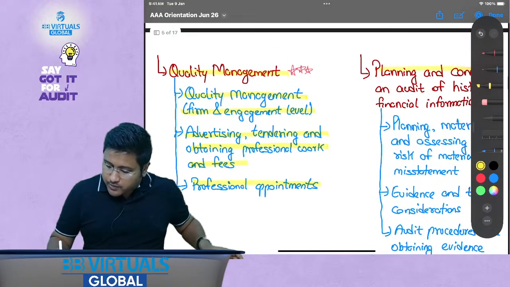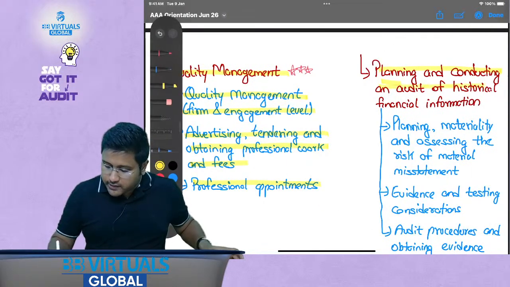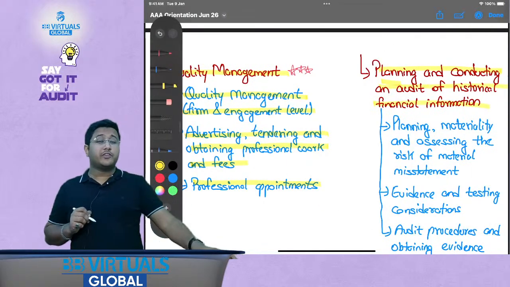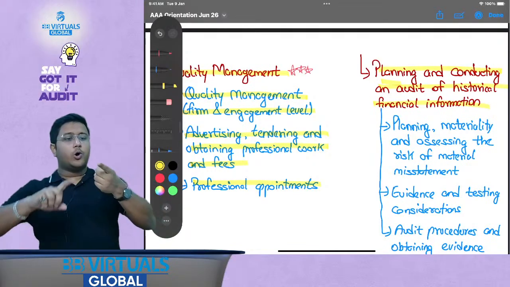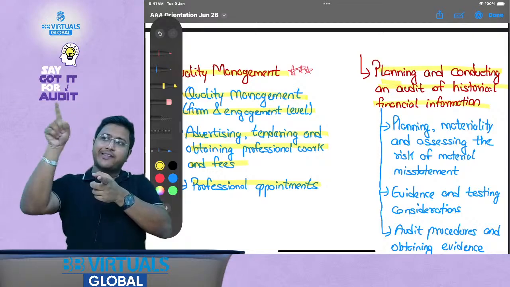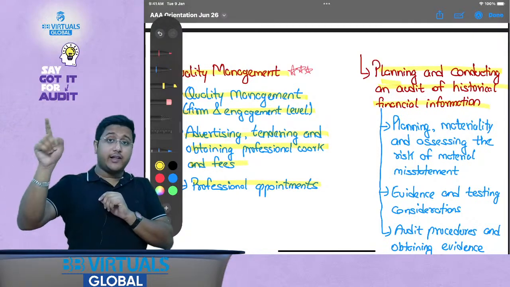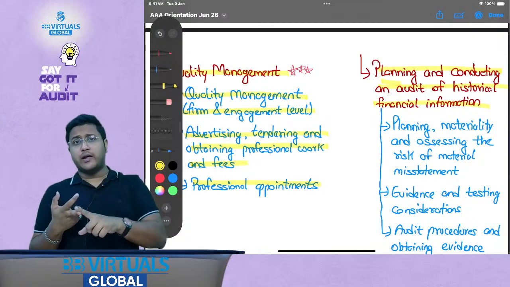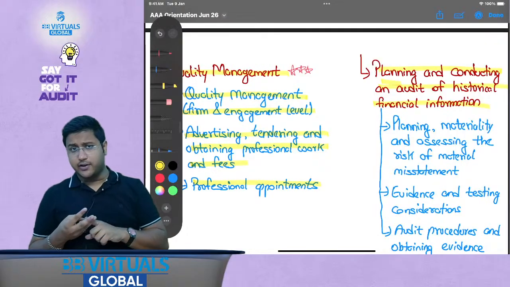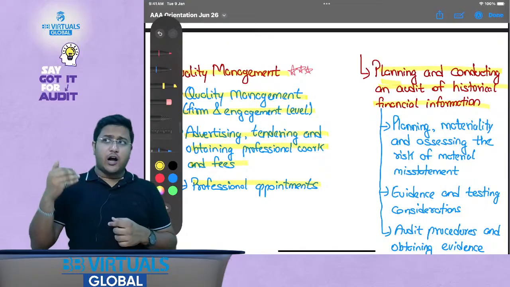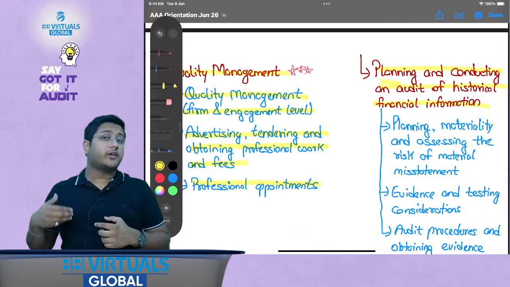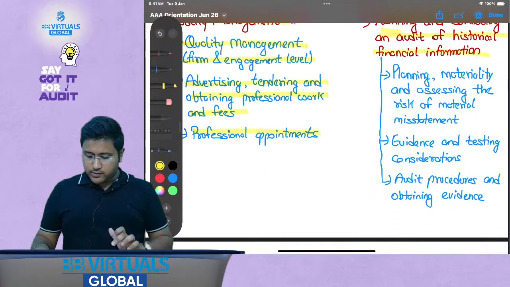Then comes the important part of your audit syllabus, which is planning and conducting an audit of historical financial information. Here we discuss how the planning happens, how the auditor decides whether they want to accept a particular engagement or not. If the engagement is accepted, how the auditor needs to plan for it, how the auditor will understand the entity, identify the appropriate risks that might be there in the entity, evaluate the risks, and respond to those risks. All of this is covered over here.